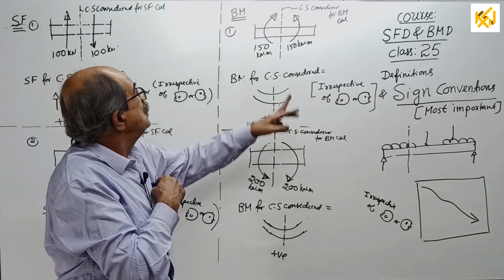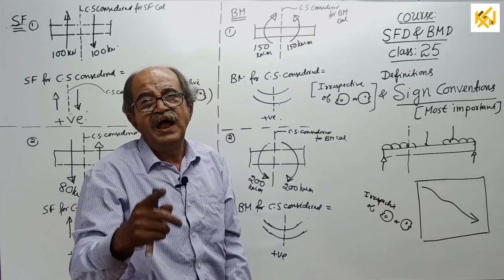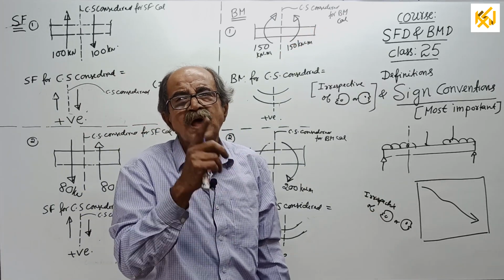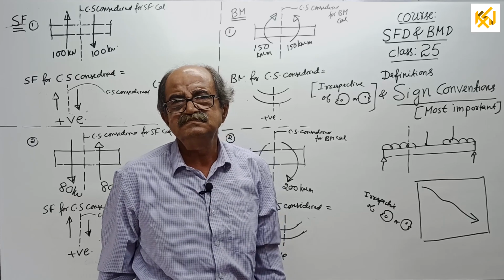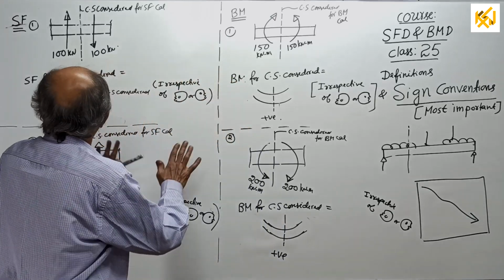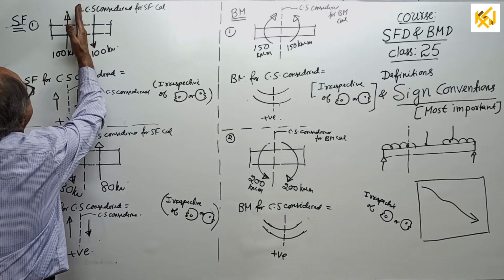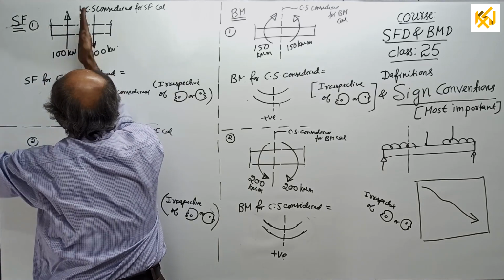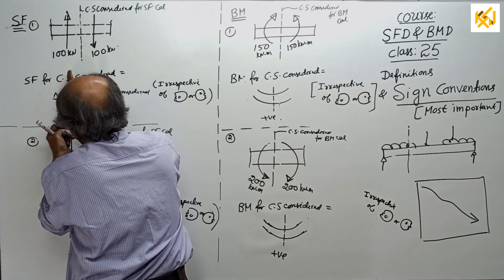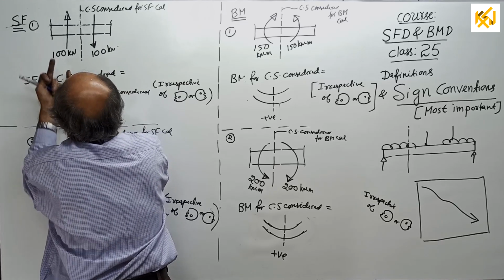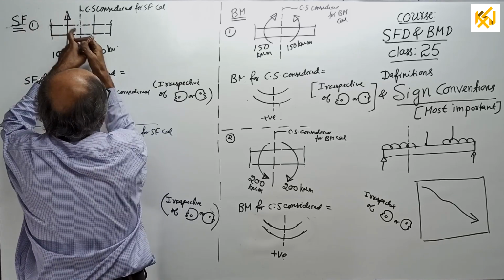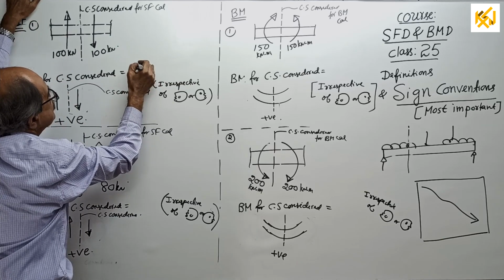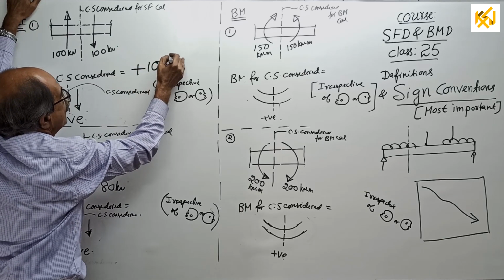I told you, today's class, the second half, go through it 100 times. Okay, start now, easy now. See, I want the shearing force here. Look at the left side. If you look left side, here also look left side. Left side up is positive. Yes, this is as per sign. The answer is plus 100 kilonewton.